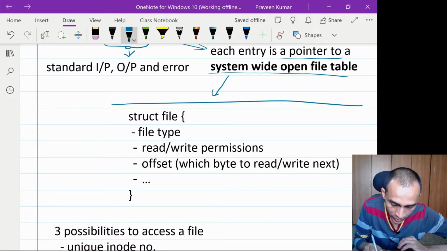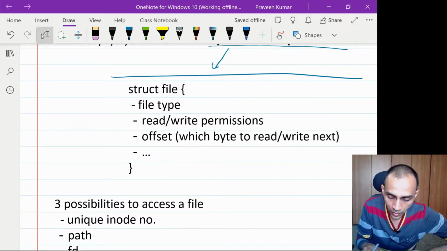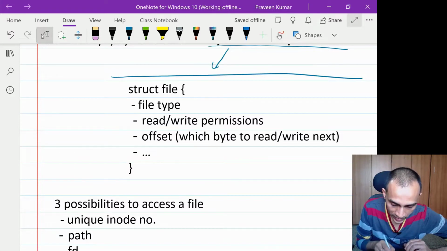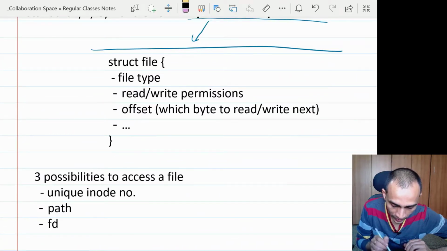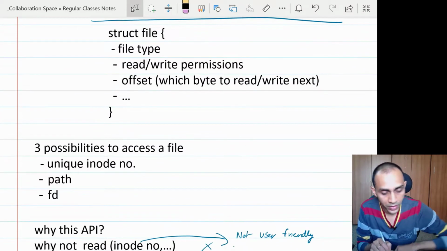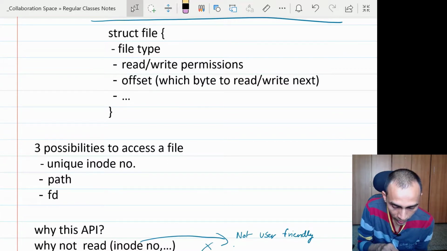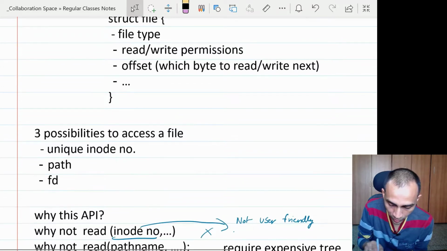So the OS maintains a file table for all open files which have been opened by different processes or the OS itself, where basically it stores all the metadata information about that file, its file type, its read write permission, which process has this, and so on. So this descriptor table will have just a pointer to that entry in the open file table.